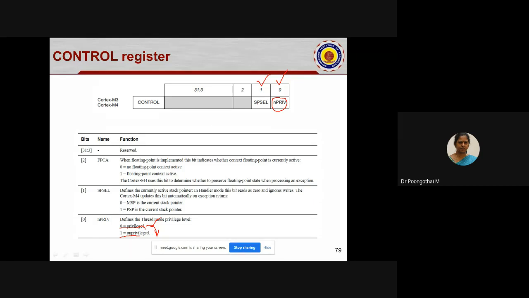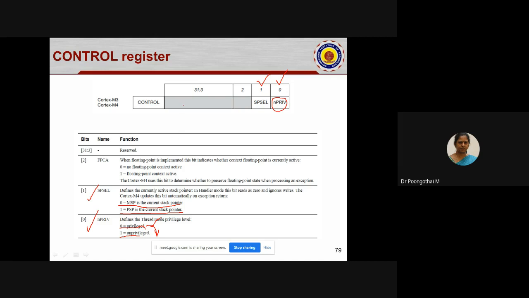Suppose the bit is 0, the main stack pointer is selected. If it is 1, the process stack pointer is selected. So we have two stack pointers which are visible to the user: the main stack pointer and the process stack pointer. If it is 0, MSP will be selected. If it is 1, PSP will be selected. So using this control register, we can program stack pointer selection and processor mode change selection.